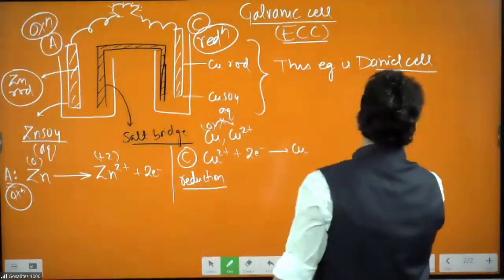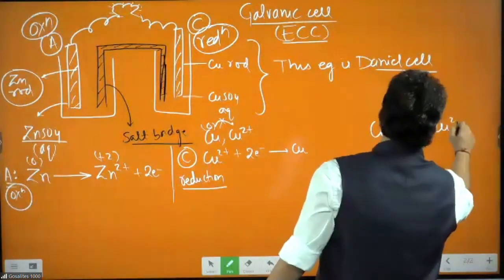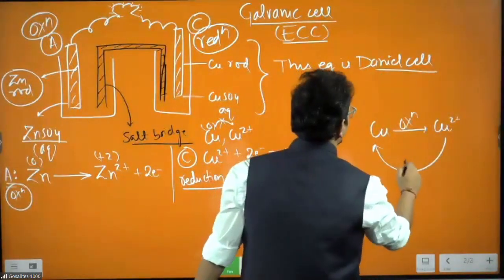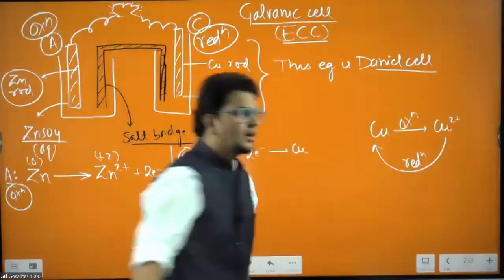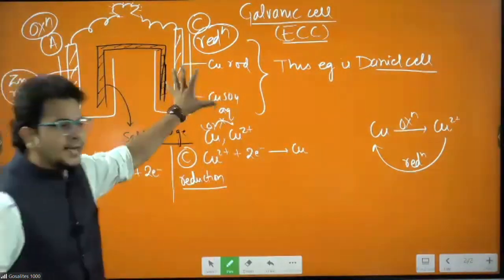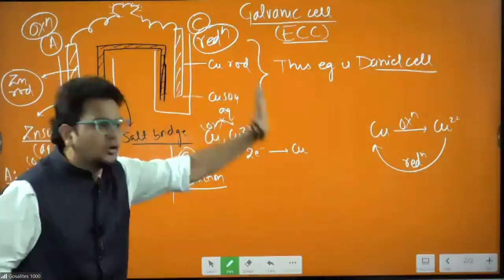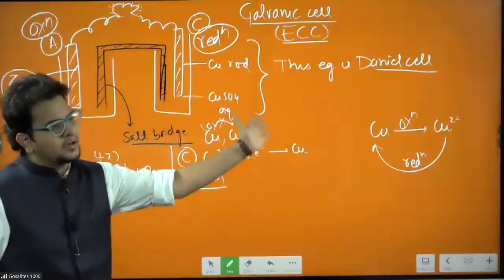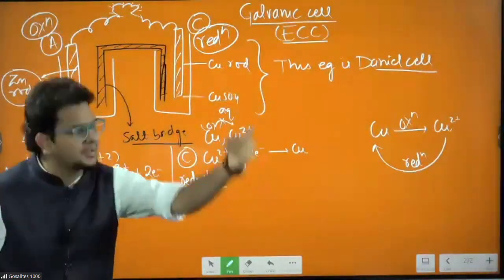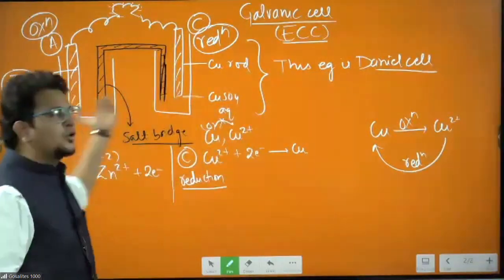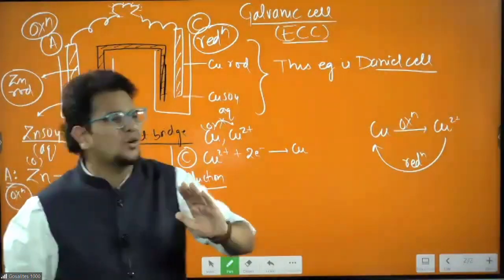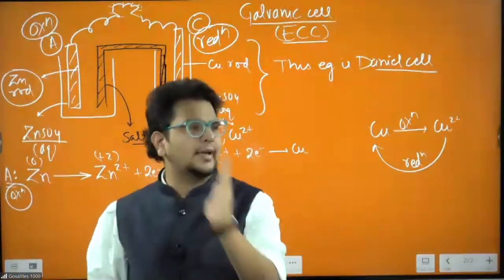If you carefully analyze, if I write copper 2 plus, this will be oxidation. If I write copper 2 plus to copper, this will be reduction. So the same thing can be a cathode as well as anode. When they change into cathode, a reduction reaction will be written; when they change to anode, some other reaction will be written. So you need to be smart enough to understand you cannot randomly write any reaction. You have to think and write.